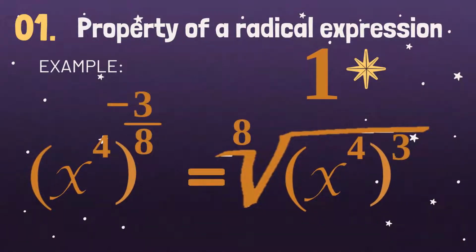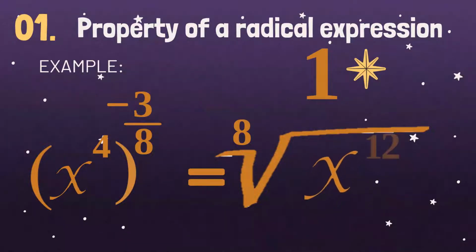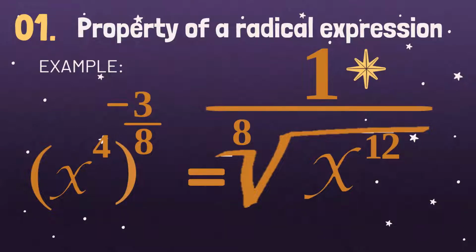And the last example will be x raised to 4 raised to negative 3 over 8. So let's get to it. So 1 over the eighth root of x raised to 4 then raised to 3. So the same power of a power rule. We need to multiply the exponent inside and the exponent outside. So that would become 1 all over the eighth root of x raised to 12.